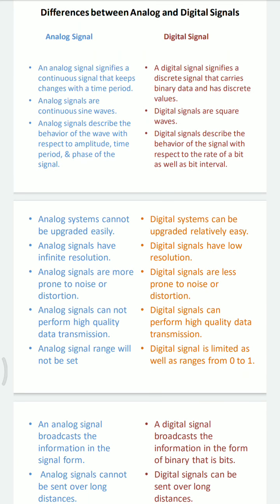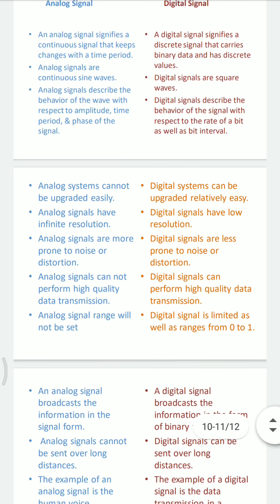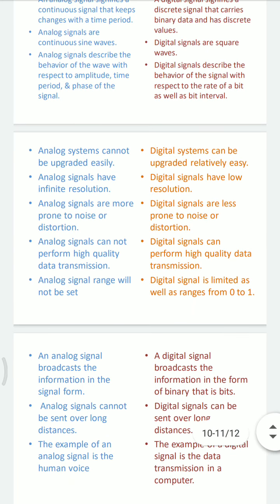Analog signals describe the behavior of the wave with respect to amplitude, time, period, and phase of the signal, whereas digital signal describes the behavior of the signal with respect to the bit rate as well as bit interval. Next, analog systems can't be upgraded easily, but digital systems can be upgraded relatively easily.